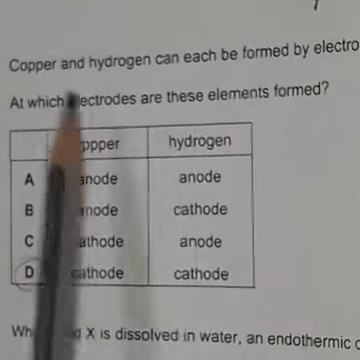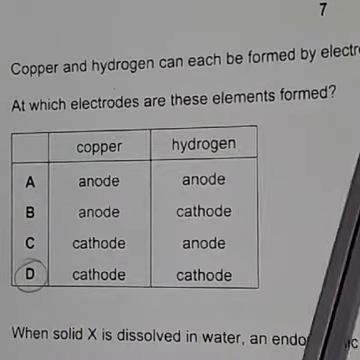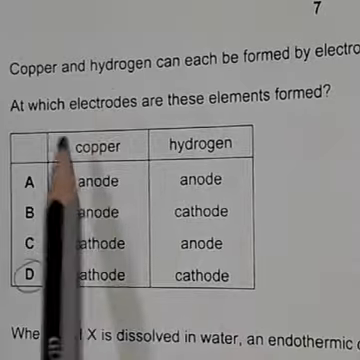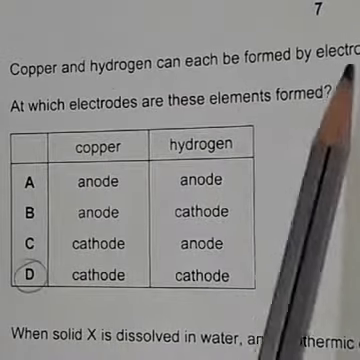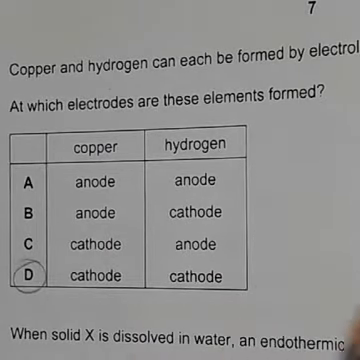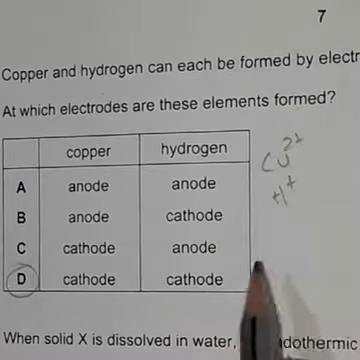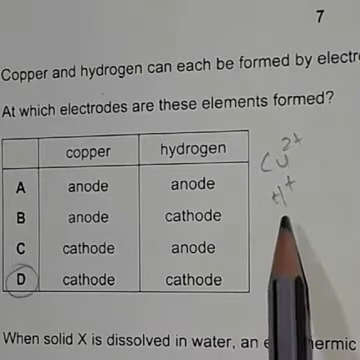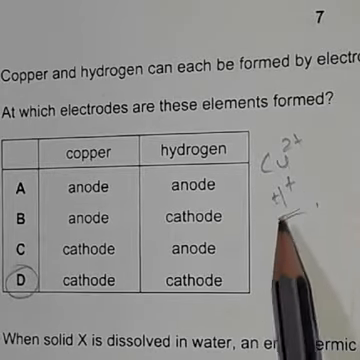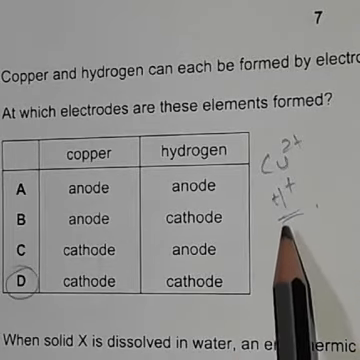Okay, next question. Copper and hydrogen can each be formed by electrolysis. At which electrode are these elements formed? You know copper is Cu2+, hydrogen is H+. Hydrogen is a non-metal, but hydrogen ions have positive charge. So both these ions have positive charge.